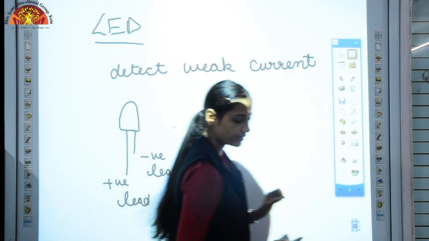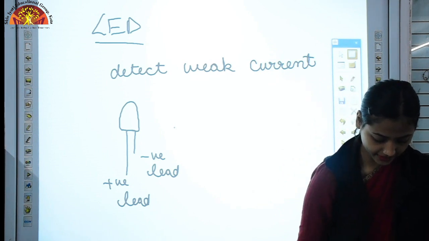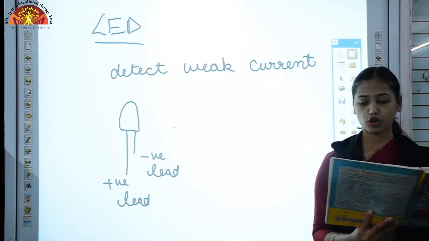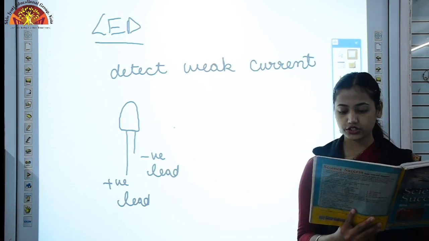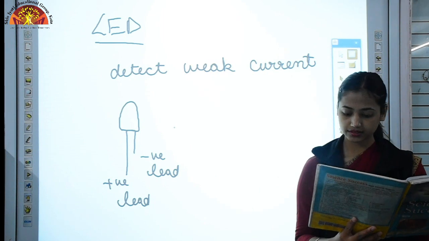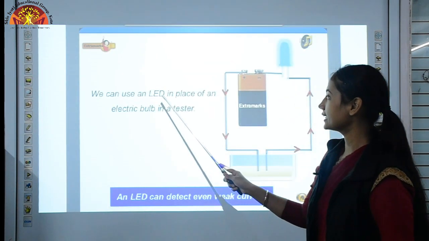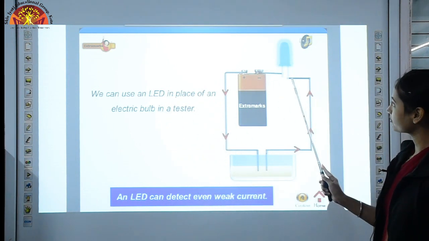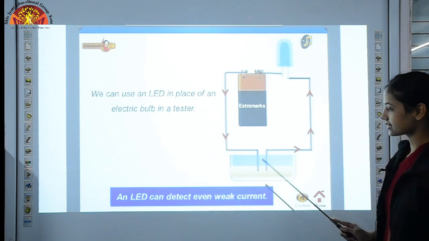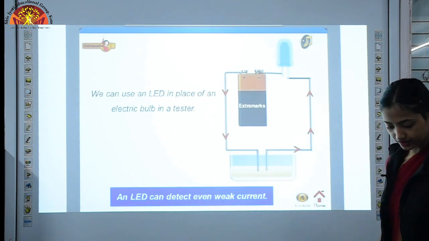Understood what an LED is? So write the first internal question on page number 183, the full form of LED. Write the full form of LED, which is light emitting diode. So we can use an LED in place of an electric bulb in a tester. Here we have taken an LED and this is, let's say, lemon juice. An LED can detect even weak current.